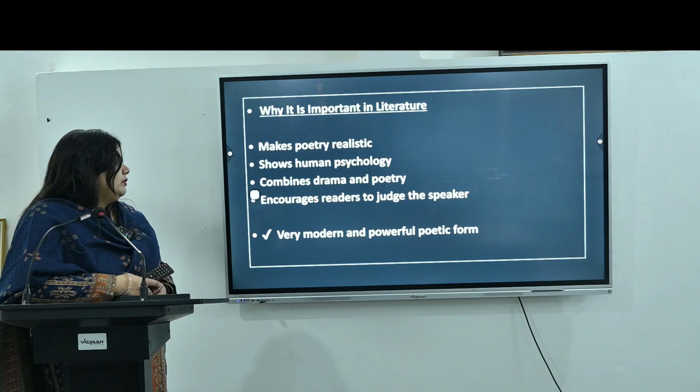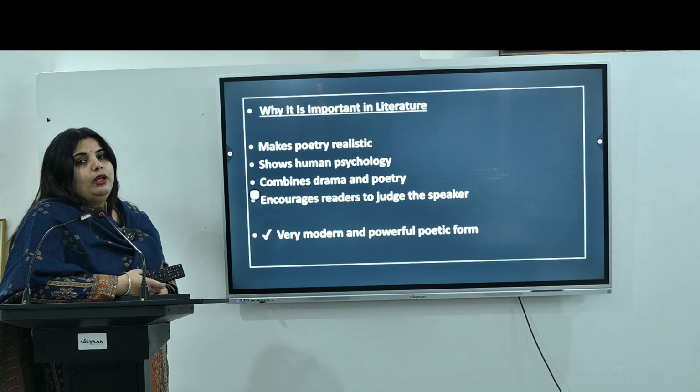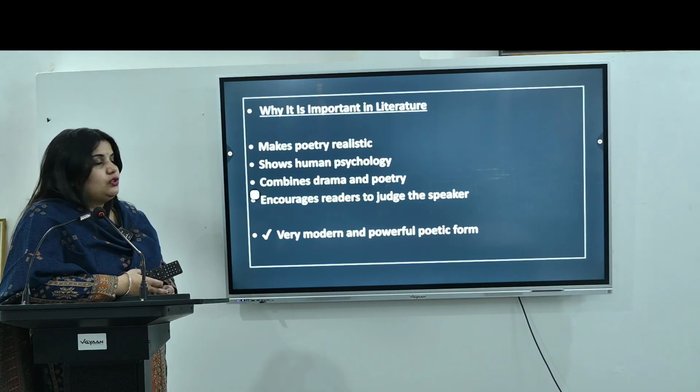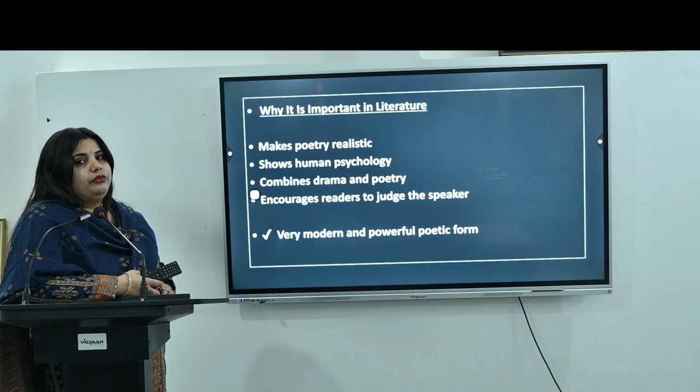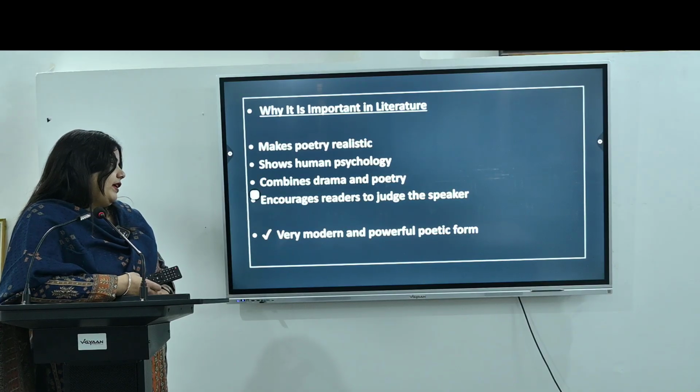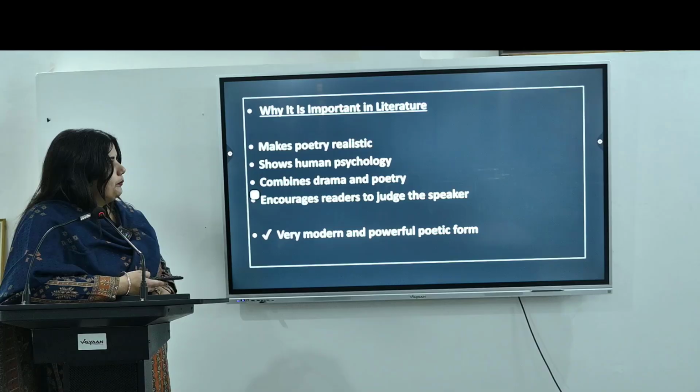Then it encourages readers to judge the speaker. So the stage is open for the readers. They can judge according to the speech of a particular character in this particular form of poetry. Then it is a very modern and powerful poetic form, we can say.